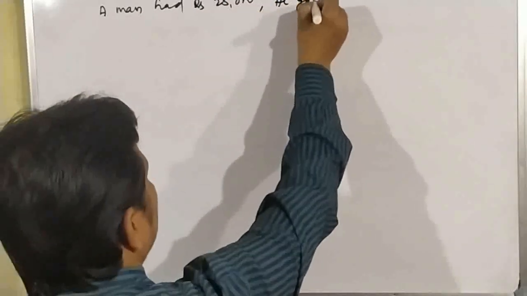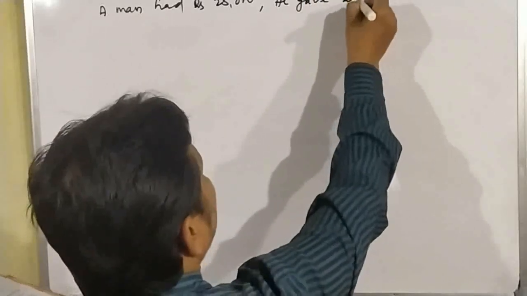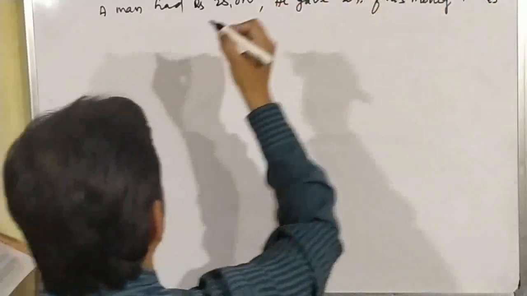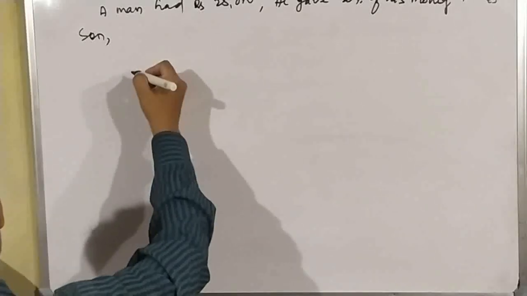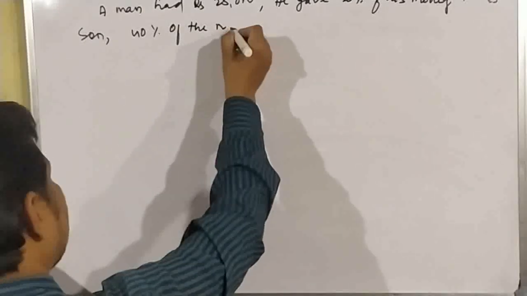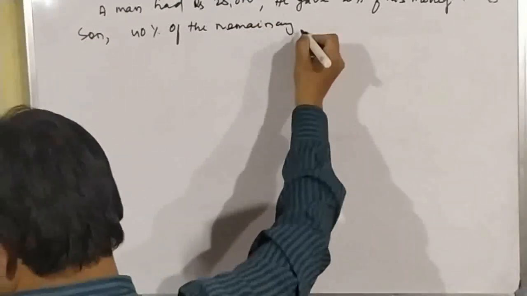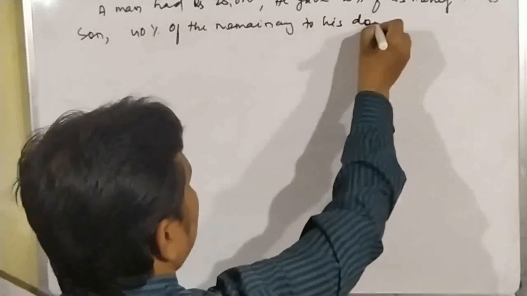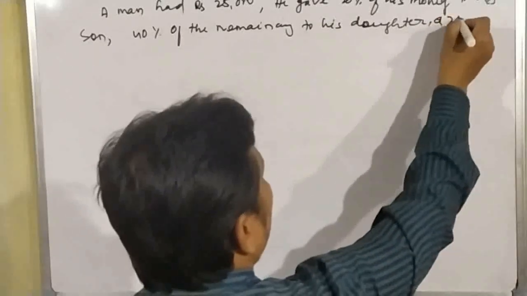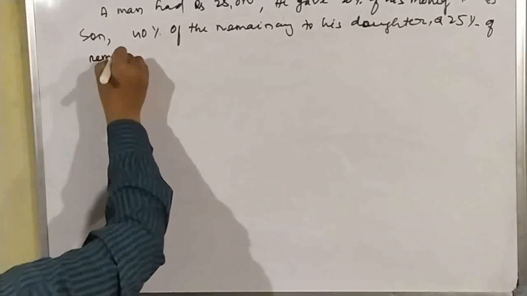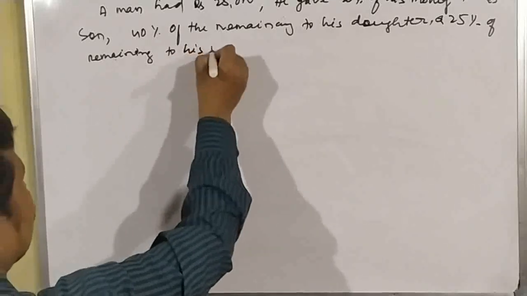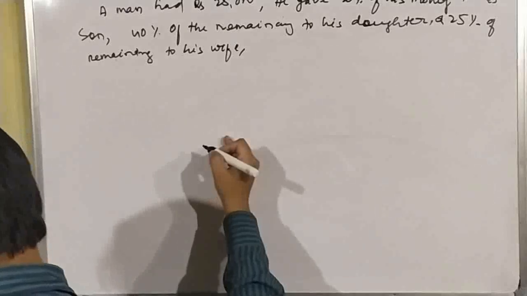He gave 20% of his money to his son, 40% of the remaining to his daughter, and 25% of the remaining to his wife. Calculate the amount of the money left with him now.